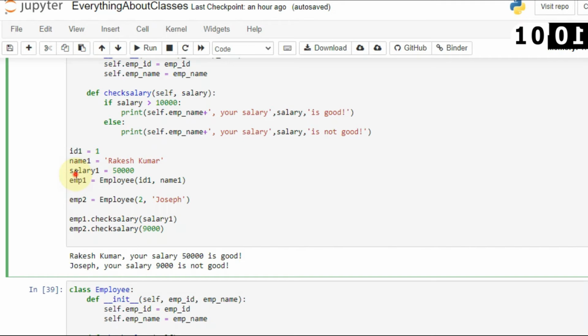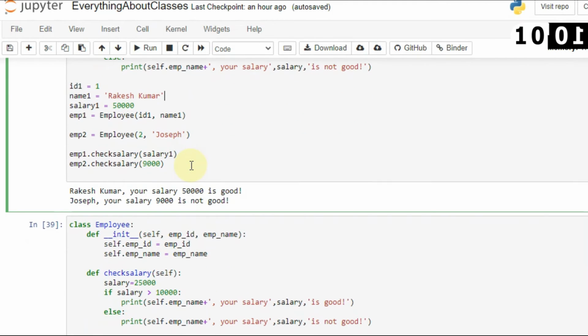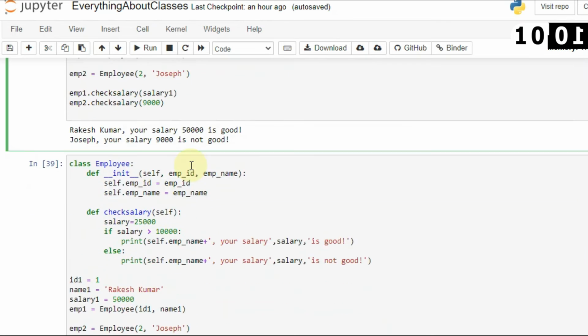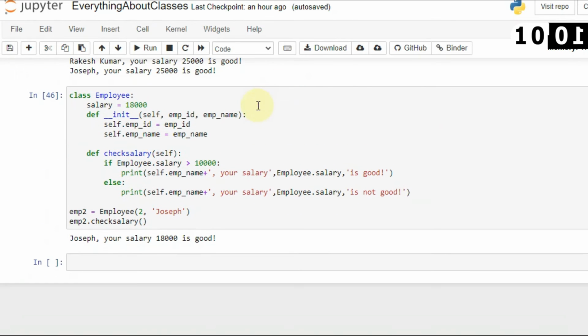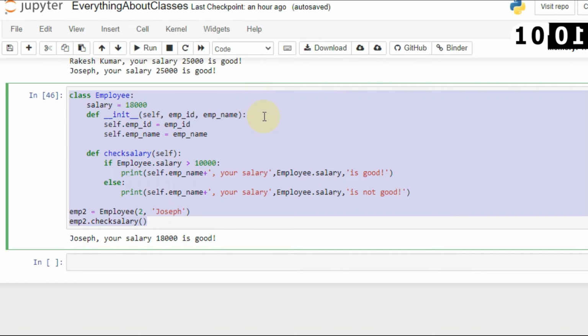But when you do not use the constructor method, you have to use employee1.salary, employee1.something, like this. So it is not a good idea to do that. Now let's see what if you want to create a class and pass those parameters later.